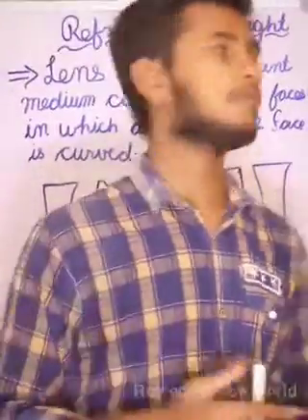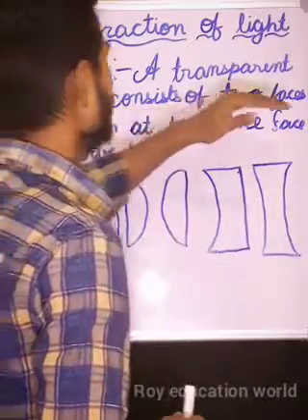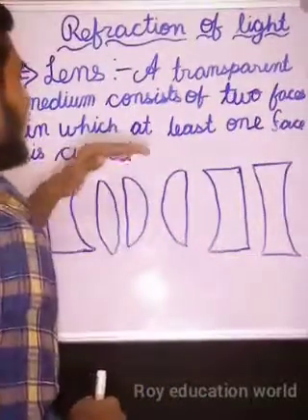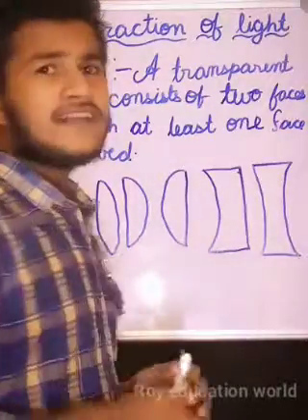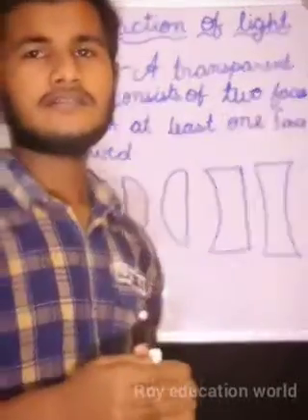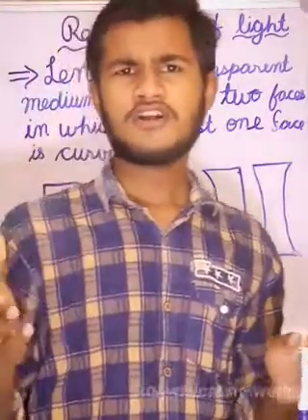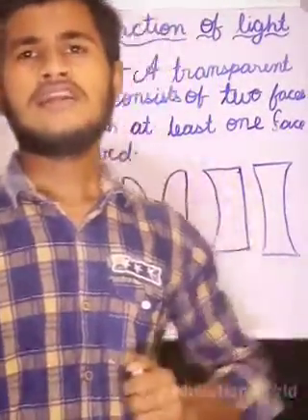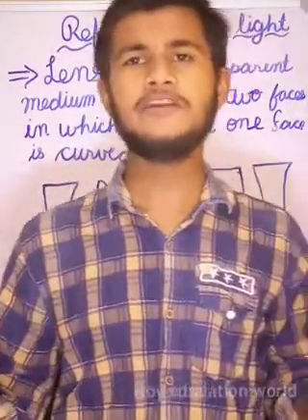What does a transparent medium mean? A medium or object that allows light to easily pass through it is known as a transparent medium.